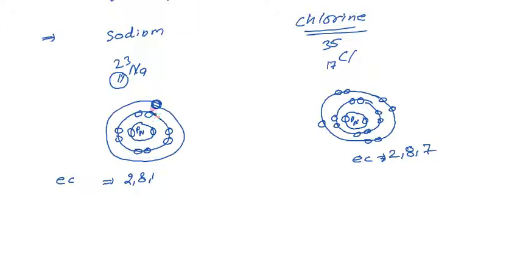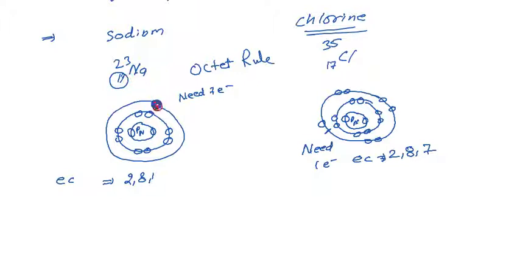So now its outermost cell is incomplete with the number of electrons, and this one is also incomplete. According to the octet rule, the outermost cell should be completely filled with 8 electrons. So this sodium needs 7 electrons, right? And the chlorine needs 1 electron.